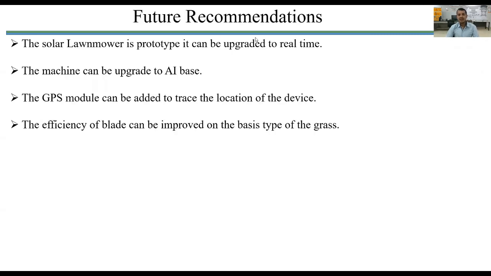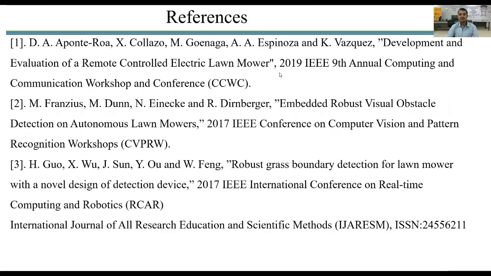Future recommendation. Here our product is a prototype. It can be upgraded to real time, and in this project we use a mobile application. It can be upgraded to AI based by using different algorithms. A GPS module can also be attached to trace its location. As the cutter is made from stainless steel, its efficiency can also be improved.